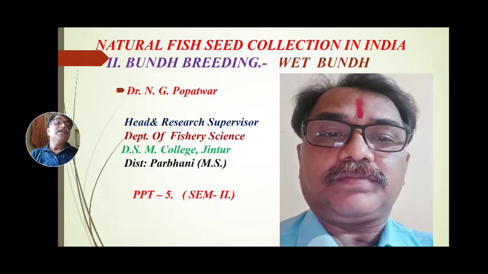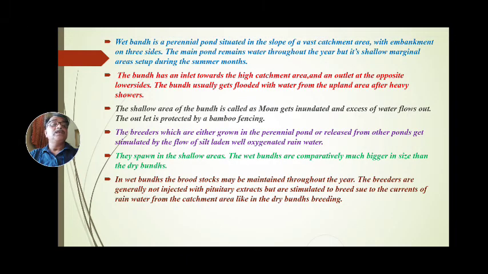We have seen this last period. Today we will discuss the wet bandh. What is meant by wet bandh breeding? How do fishes spawn and breed in wet bandh breeding areas or conditions? See, wet bandh is a perennial pond. Wet means ओला, perennial means वर्षभर, वर्षानुवर्षे. Wet bandh is a perennial pond situated in the slope of a fast catchment area.